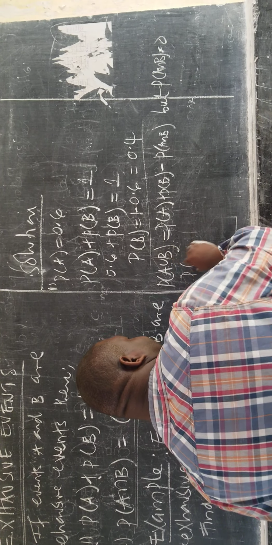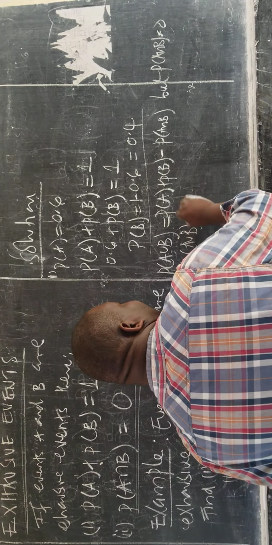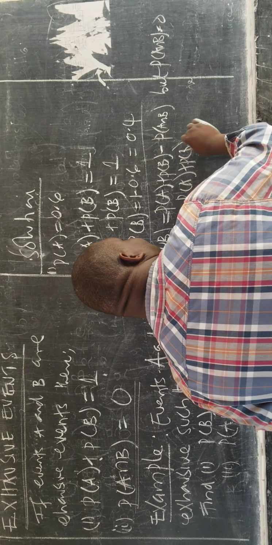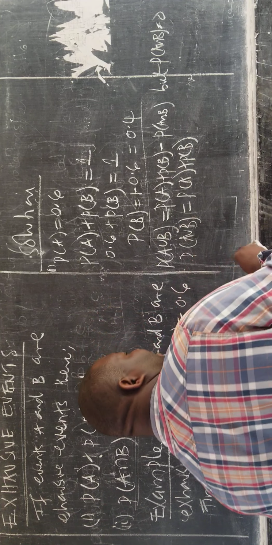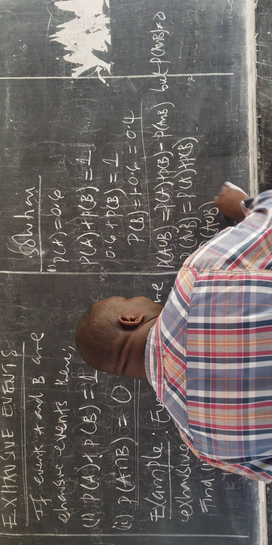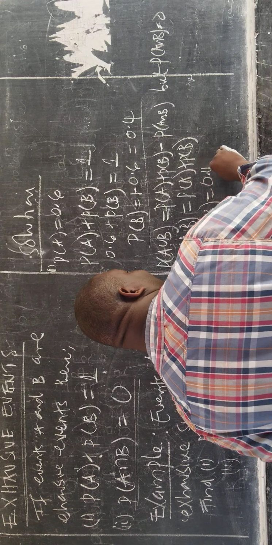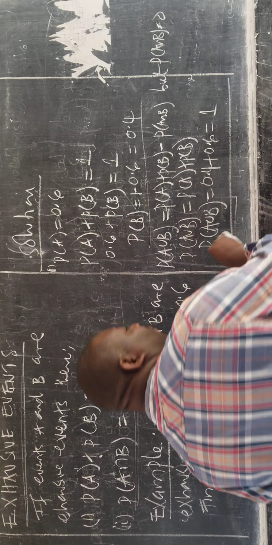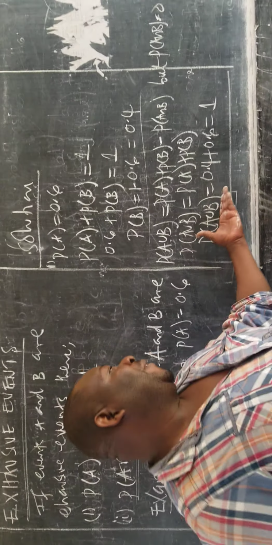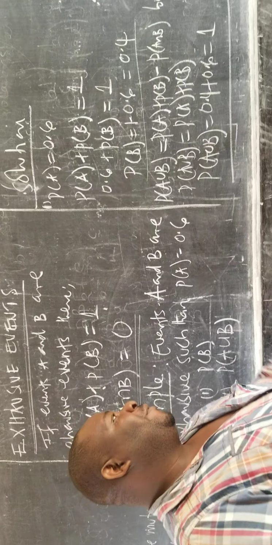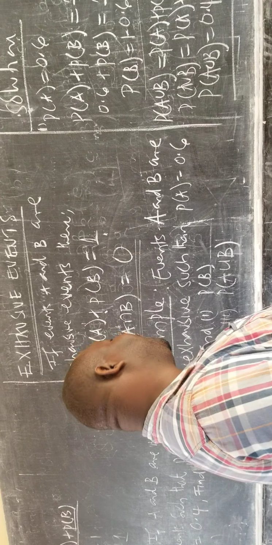Meaning that the probability of A union B is equal to the probability of A plus the probability of B minus 0, so it remains A plus B. So A union B here will equal 0.4 plus 0.6, and everything gives us 1. So for exhaustive events, their union is the summation of the individual probabilities of the events.